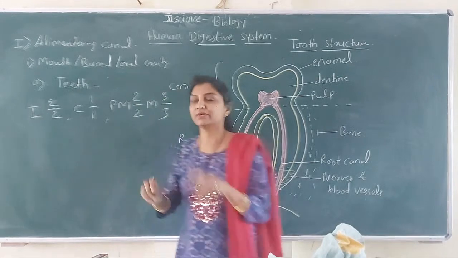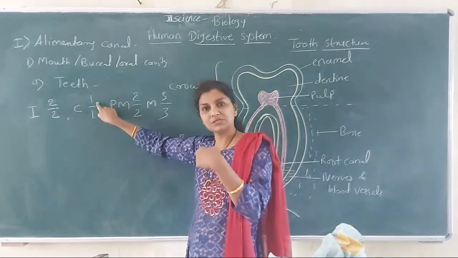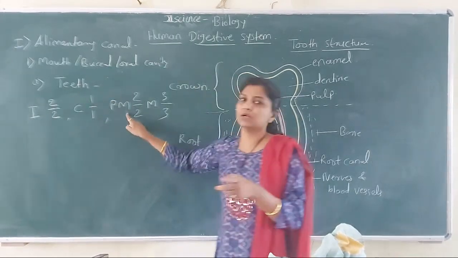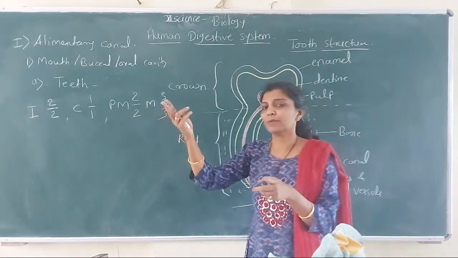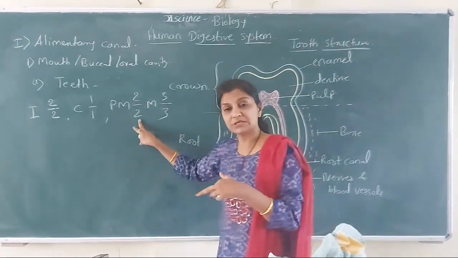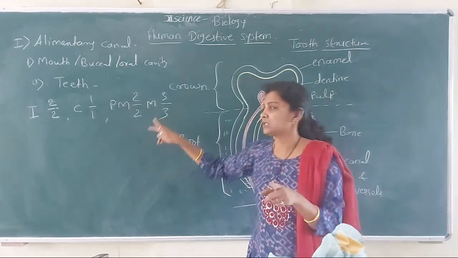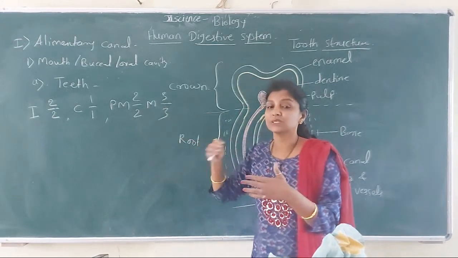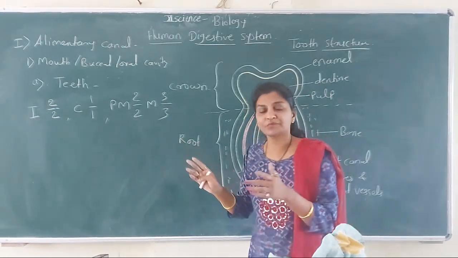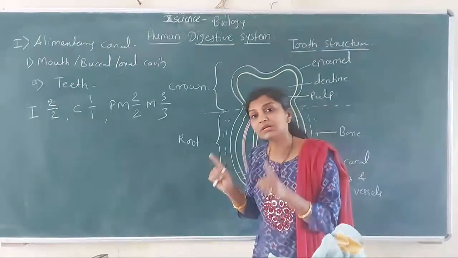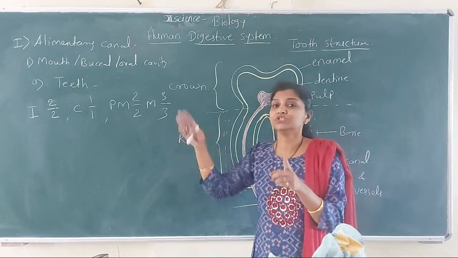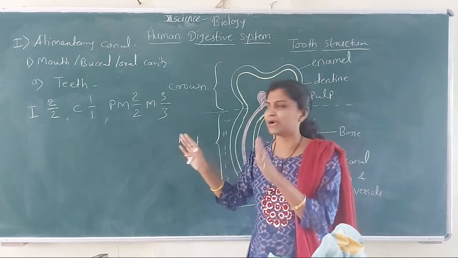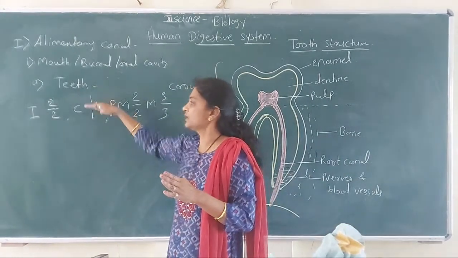Sorry, there is one by one. One canine is in upper jaw and one canine is in lower jaw. Okay. Then premolars: 2 premolars are present in upper jaw and 2 premolars in lower jaw. And third, molars: 3 molars are present in upper jaw and 3 in lower jaw. So these are the number of teeth which are present in only half part of the jaws. आपण कन्सिडर केलं हे राईट साइडला.